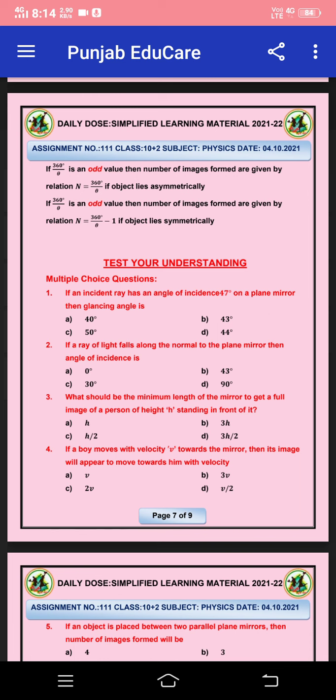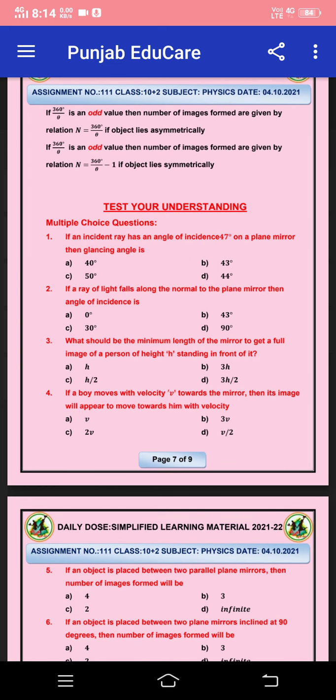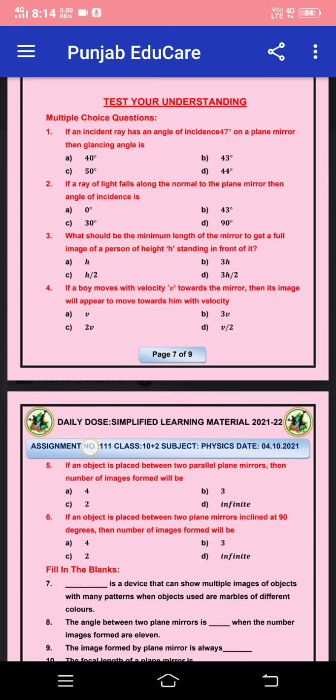incidence is 0. What should be the minimum length of the mirror to get a full image of a person of height h standing in front of it? 3h by 2. If a boy moves with velocity v towards the mirror, then its image will appear to move towards him with velocity